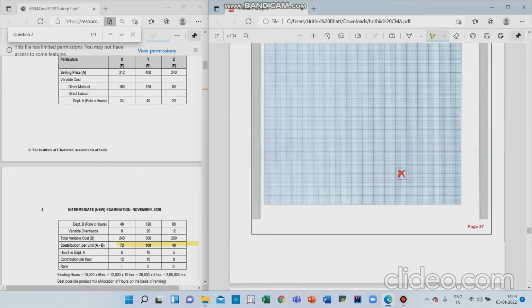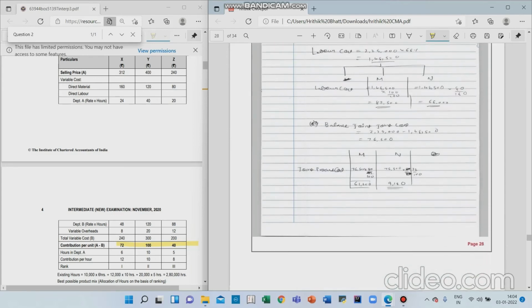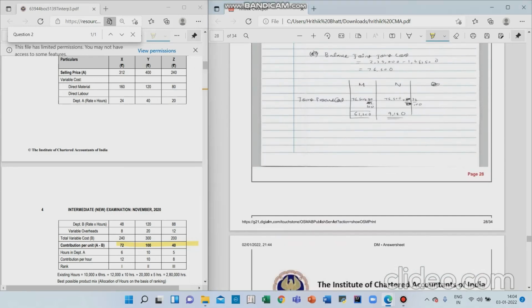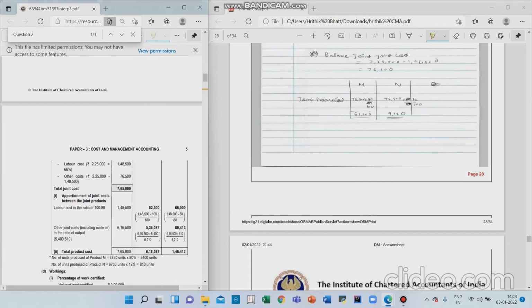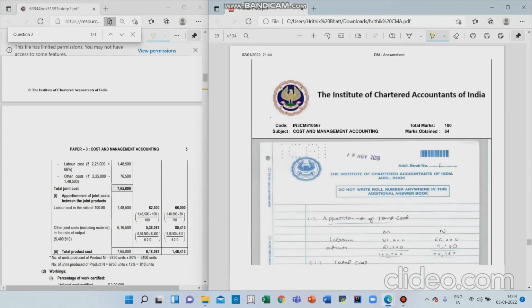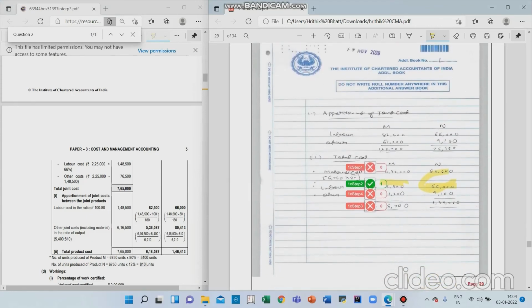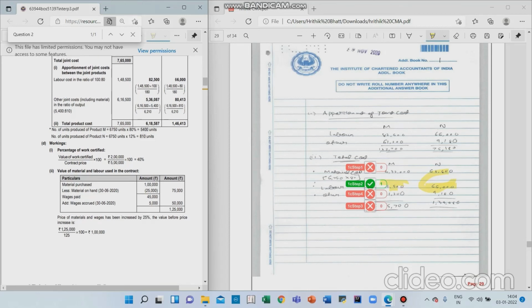Similarly, for the next part, I also did not know it fully. However, I attempted it to the extent possible. So here also you can see that one point was matching, the 66,000 of N was matching, so they gave 1 mark. So out of 5 marks, even though I did not know, nothing else was matching, but this was matching.